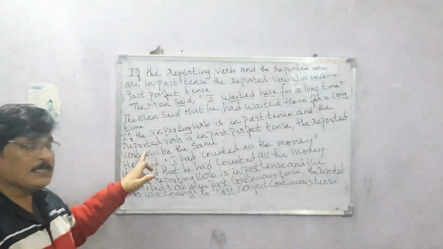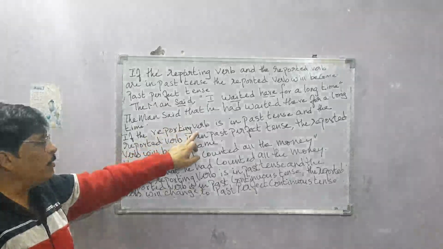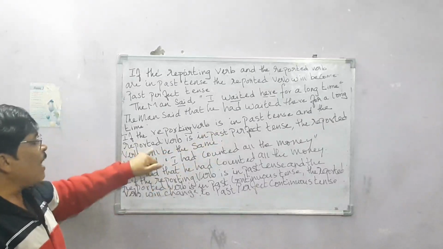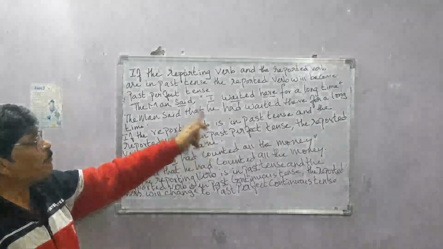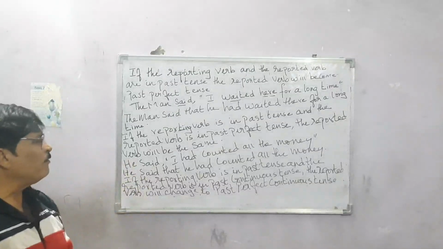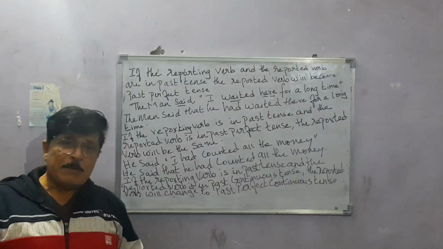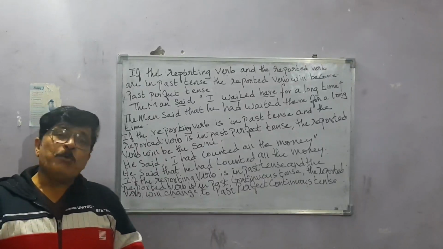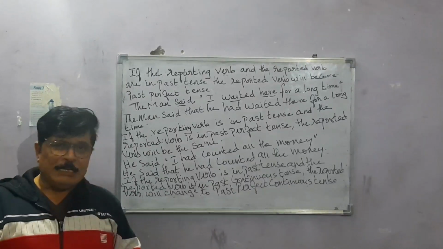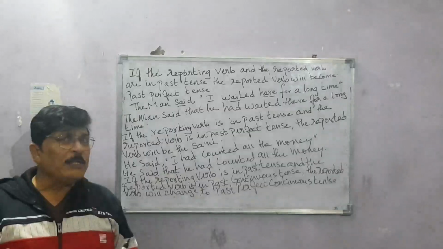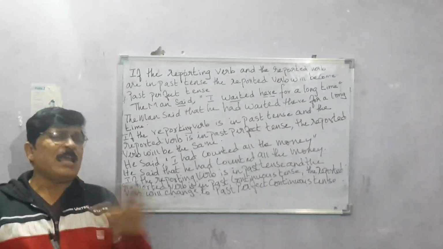Then the second thing is that if the reporting verb is in past tense and the reported verb is in past perfect tense, the reported verb will be the same. You don't have to do anything. You simply have to write the same tense.